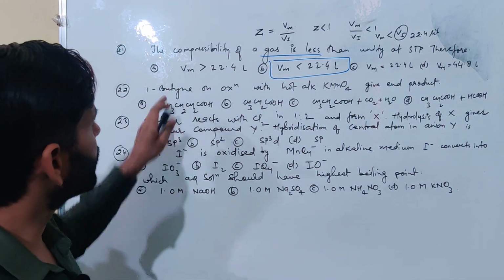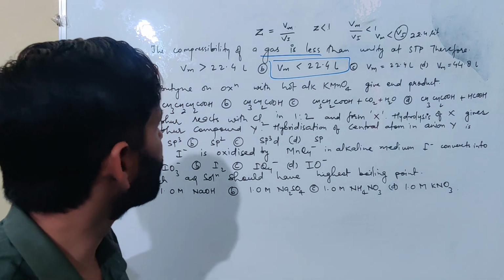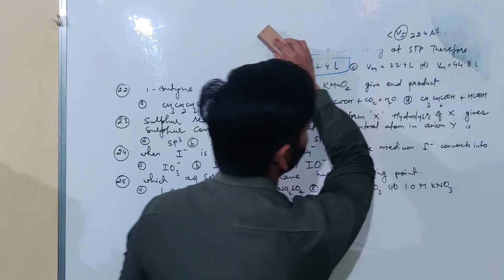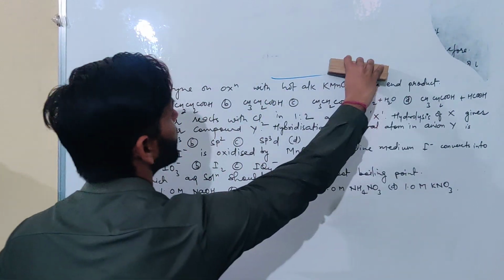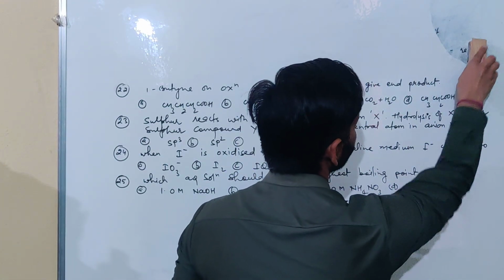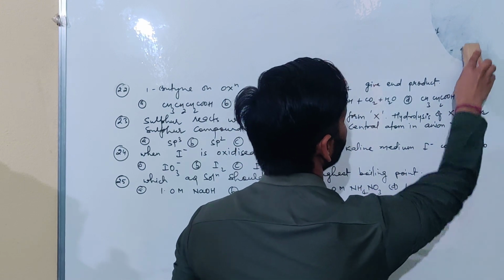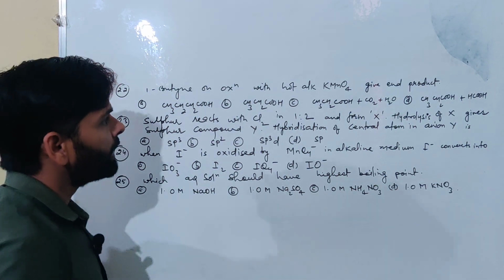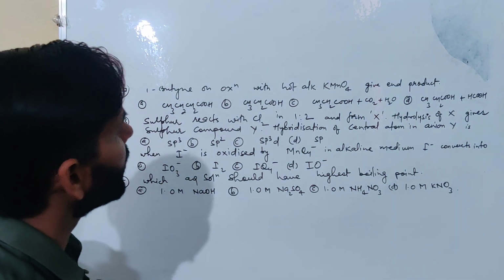Now the second question, butyne on oxidation with hot alkaline KMnO4. So we all know that alkenes and alkynes are oxidized with KMnO4, and here KMnO4 is given as hot alkaline.